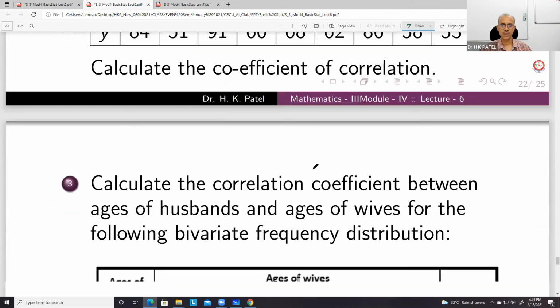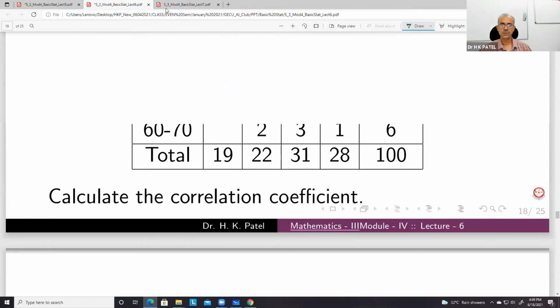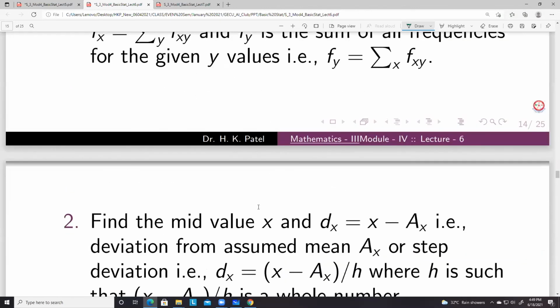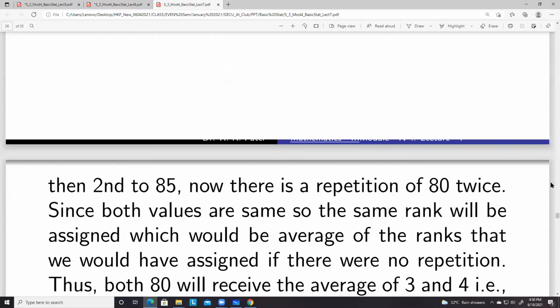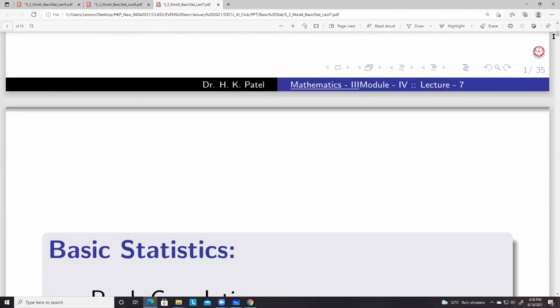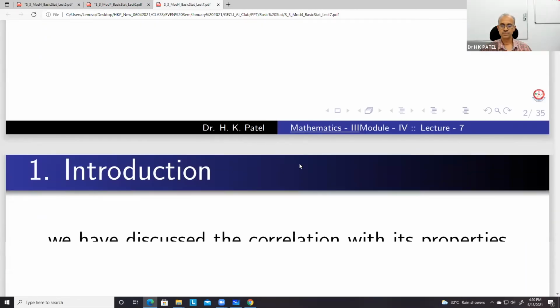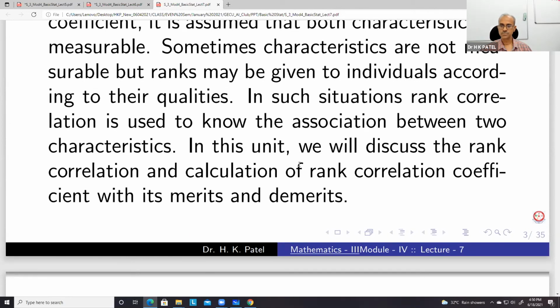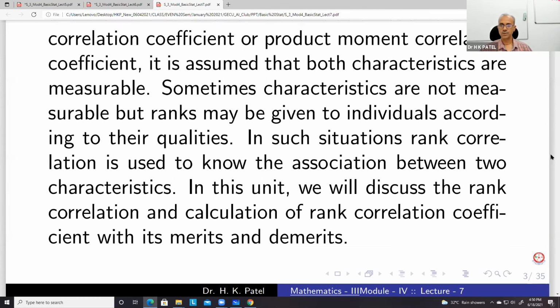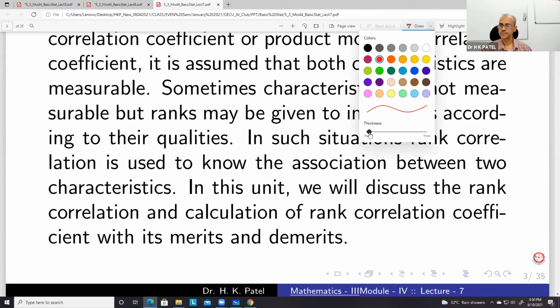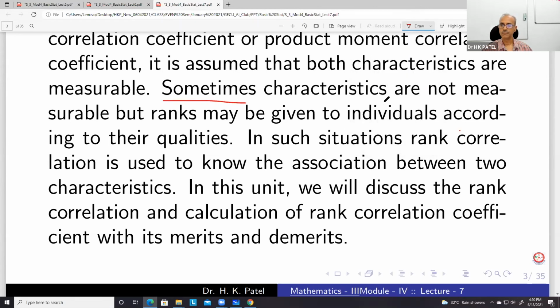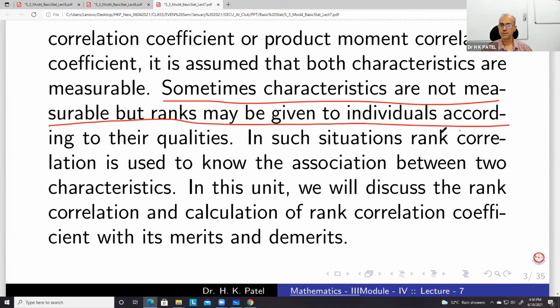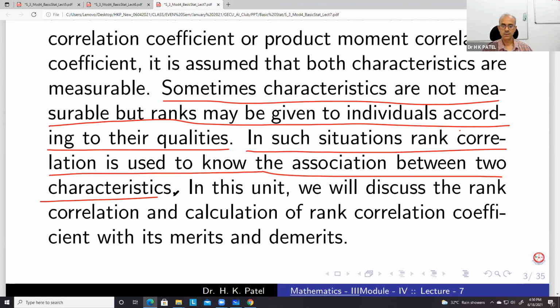Now next we have a rank correlation coefficient. So what we have, sometimes, two characteristics.